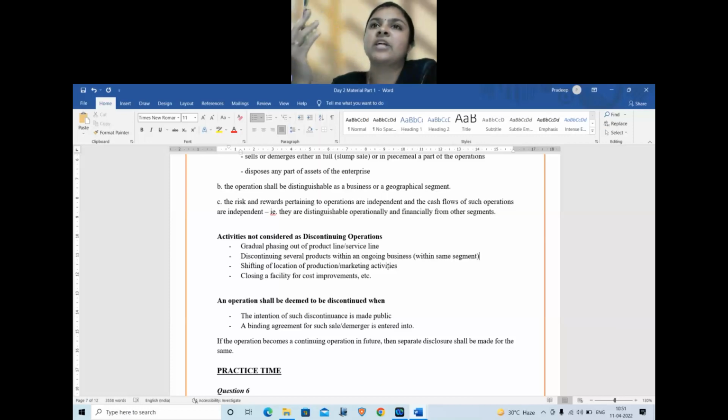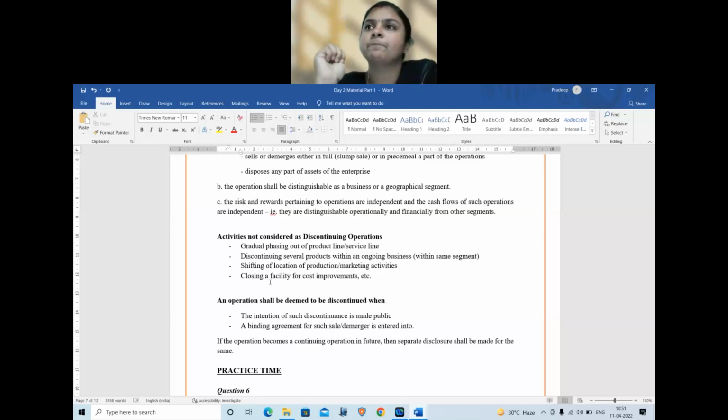If I'm shutting down a facility because it is loss making, so I want to improve the cost, I want to cut the cost. So in that case, if I'm shutting down some facility, remember here we are using the word facility and location, we are not using the word segment. If I'm shutting down a facility or location, then it does not become a discontinuing operation. So four situations where it will not be deemed as discontinuing operations under AS 24.